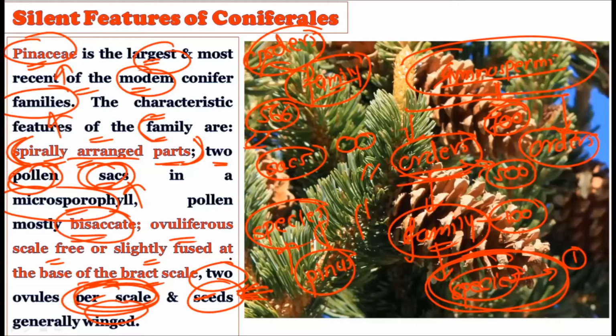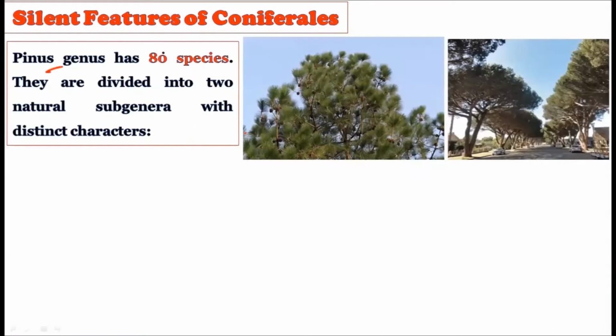So here in the Pinus family, you should remember the typical characteristics which are only possessed by this family and not by the rest of the 5 families. In all there are 6 families in the Coniferales, and Pinus is one of them. Pinus shows spirally arranged parts, 2 pollen sacs, 2 ovules per scale, and their seeds are winged, that is, their seeds possess wings. The Pinus genus has 80 species, which naturally fall into 2 subgenera.